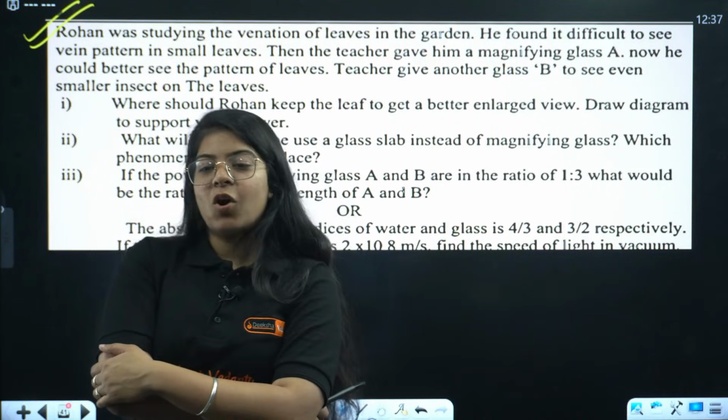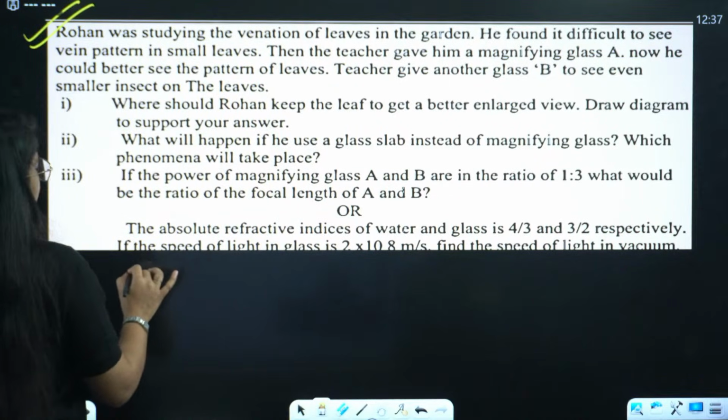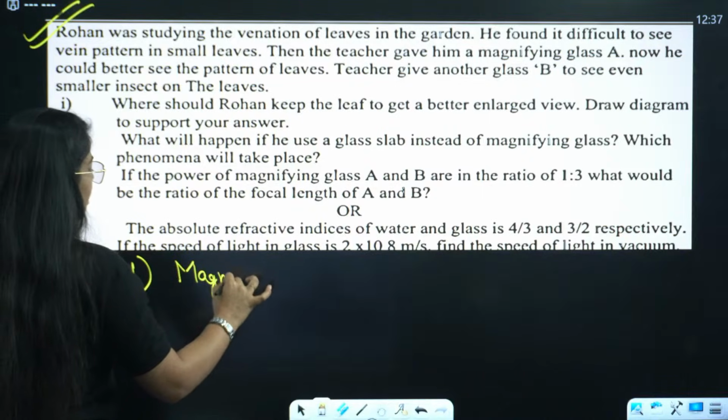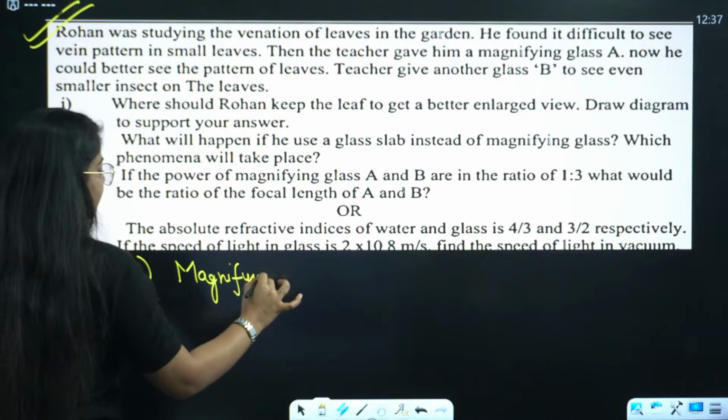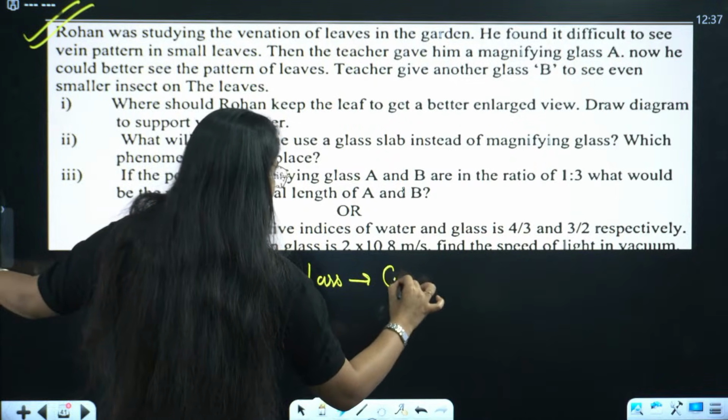Magnifying glass is a convex lens. Very good, Joseph. Joseph is saying the first answer: magnifying glass is a convex lens.